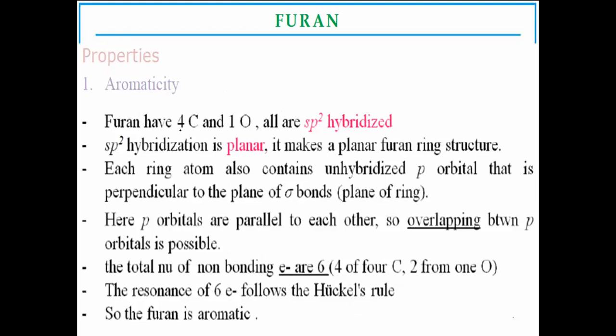Furan has a molecular formula with 4 carbon atoms and 1 oxygen, and all atoms are sp2 hybridized, which means the structure is planar in nature.